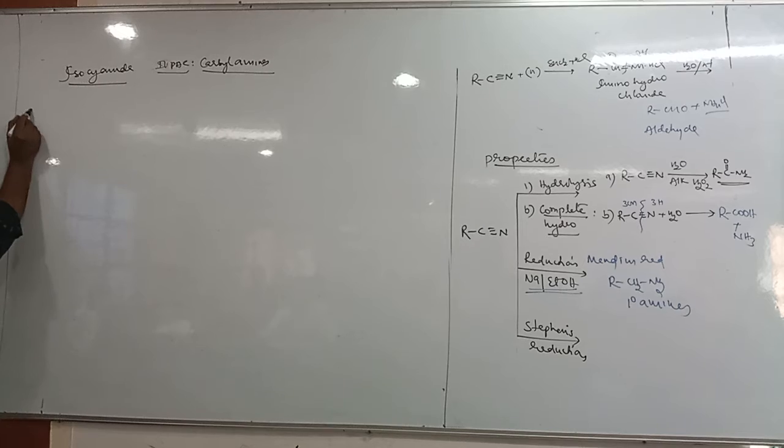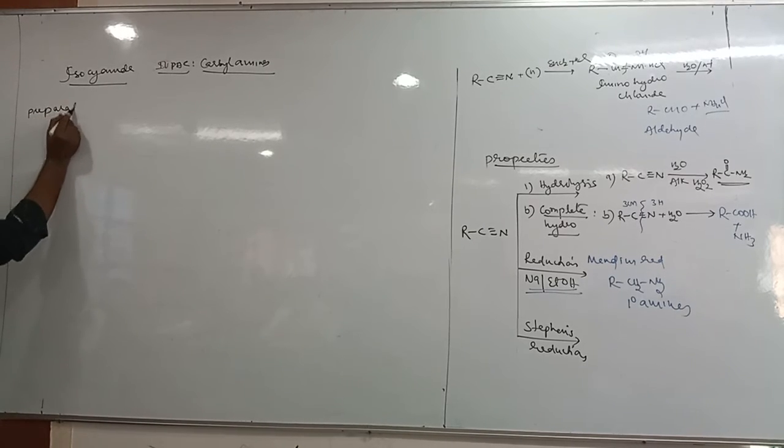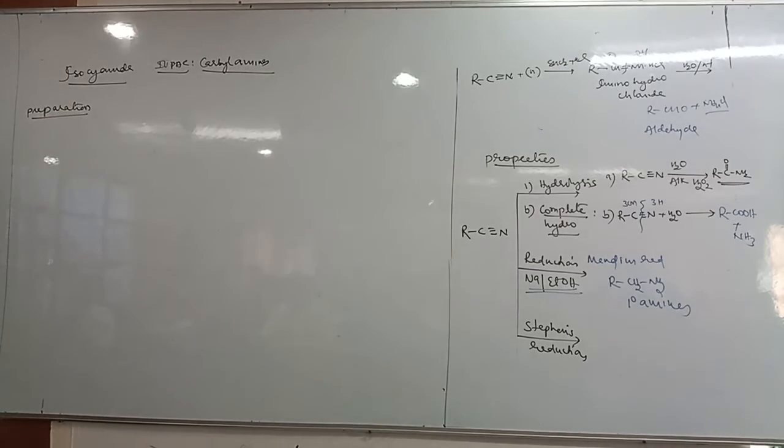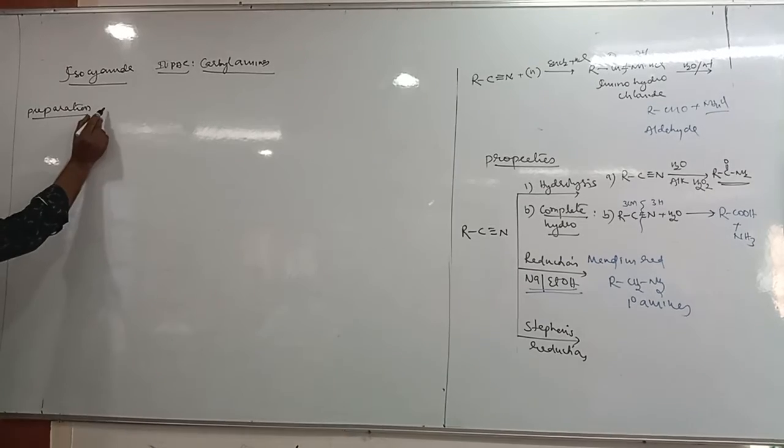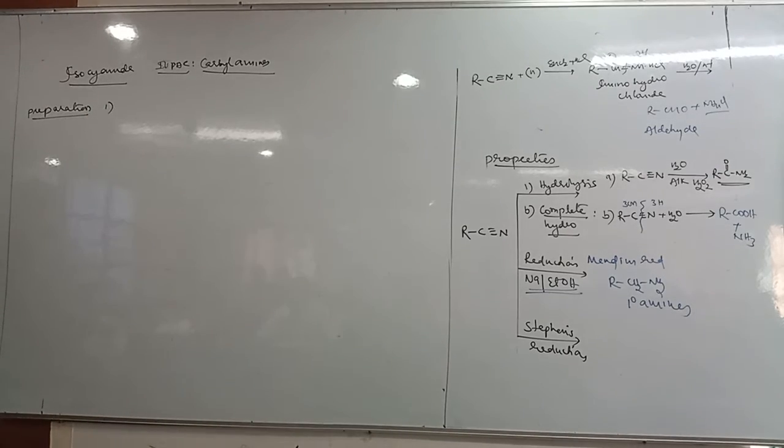Okay, preparation. Preparation 1, the same method. Cyanides can be prepared from alkyl halide. Can you prepare isocyanide? What is the difference? AgCN, very good. Alkyl halide plus sodium cyanide or potassium cyanide gives cyanide, whereas alkyl halide reacts with silver cyanide, you will get the corresponding isocyanides.